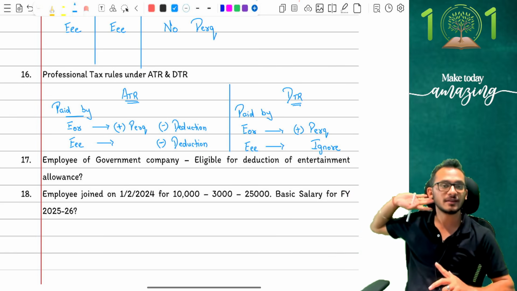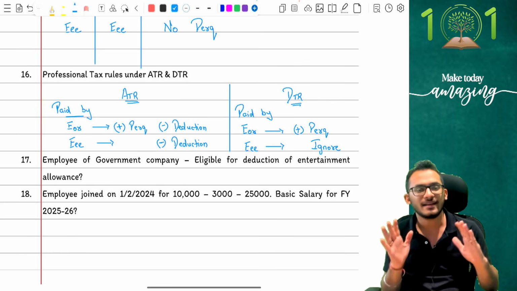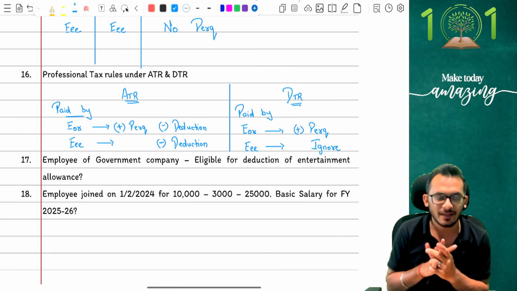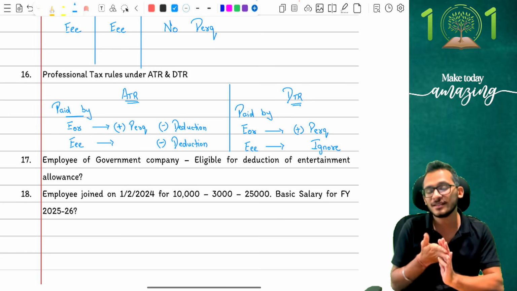And this is what the difference is when it comes to ATR and DTR. Yes, that is the understanding for you to keep in mind. Any doubts on this part, my friends? Clear enough to go? Yes? Good. Now I'm moving to question number 17.